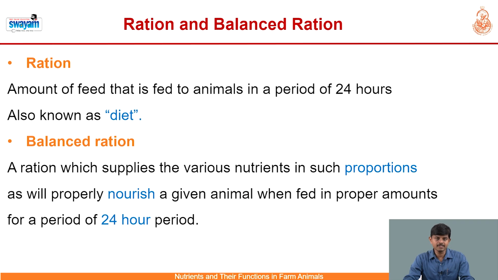The second component is balanced ration, which is defined as a ration which supplies the various nutrients in such proportions as will properly nourish a given animal when fed in proper amounts for a period of 24 hours. That is known as balanced ration.